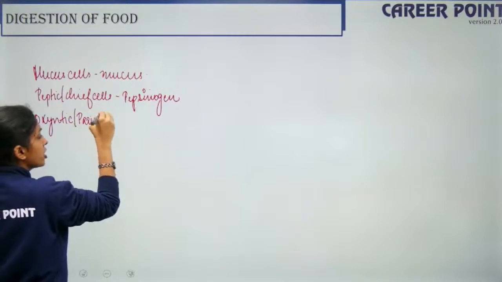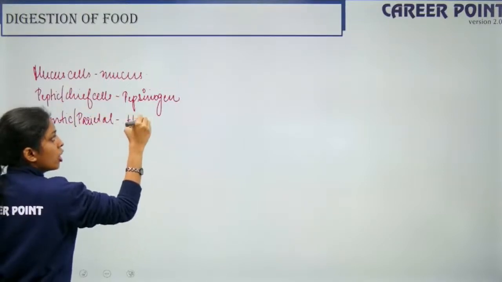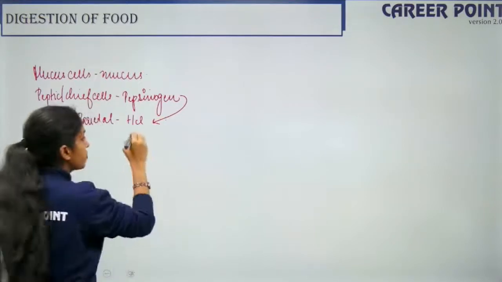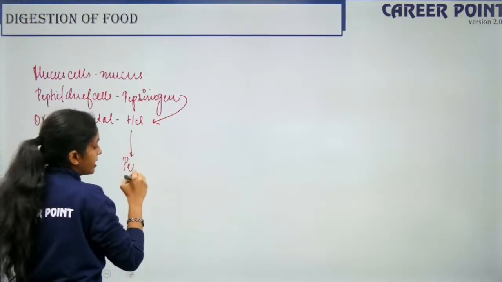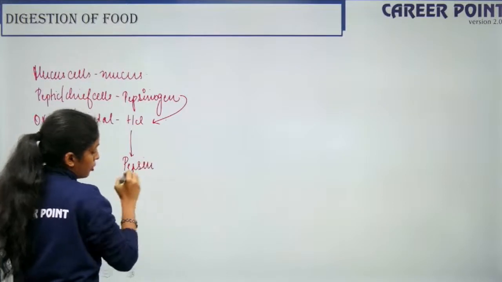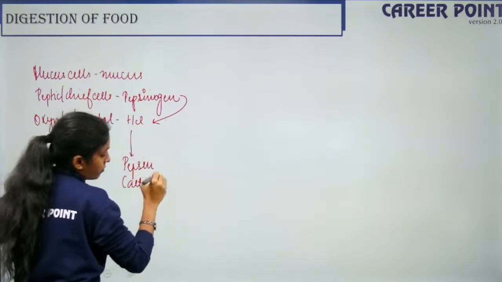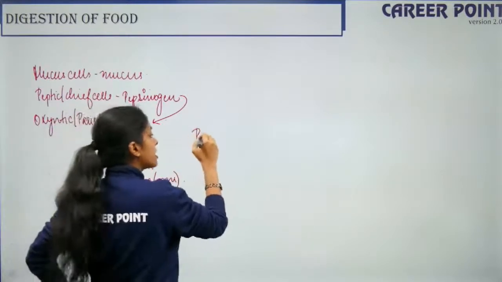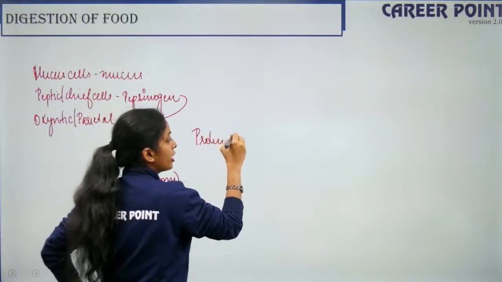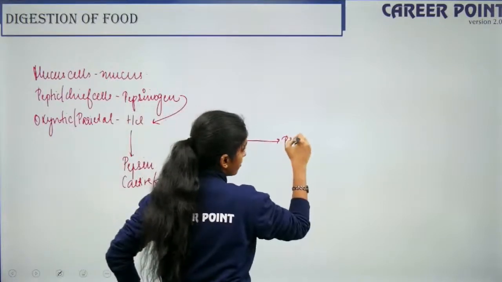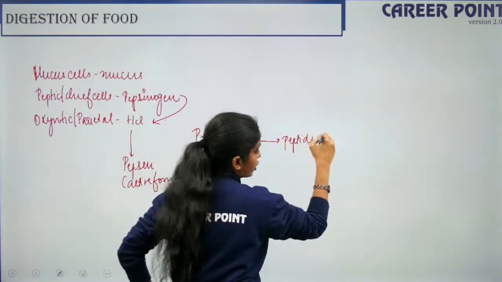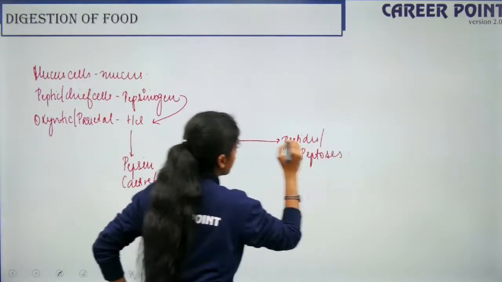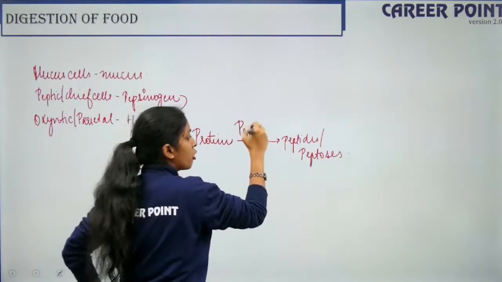Their main function is to secrete HCl. When the pepsinogen is subjected to HCl, it becomes an active form, that is pepsin. Pepsin is the active form. Now what does this pepsin do? Pepsin breaks down the proteins in your food into peptides, or peptones. This is the function of your pepsin.